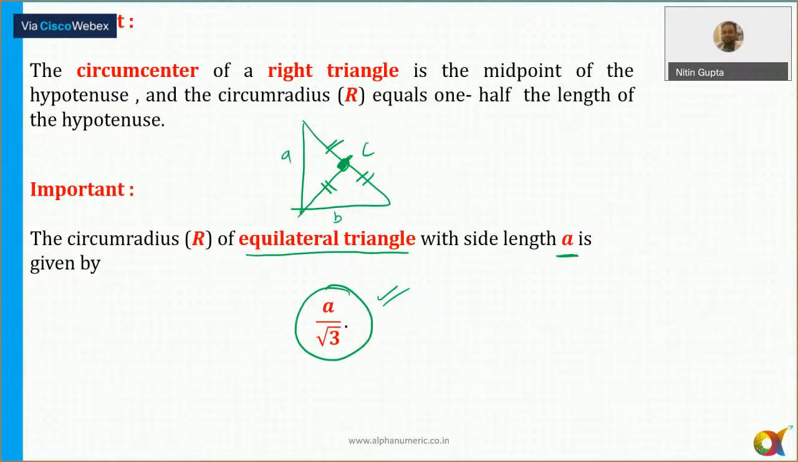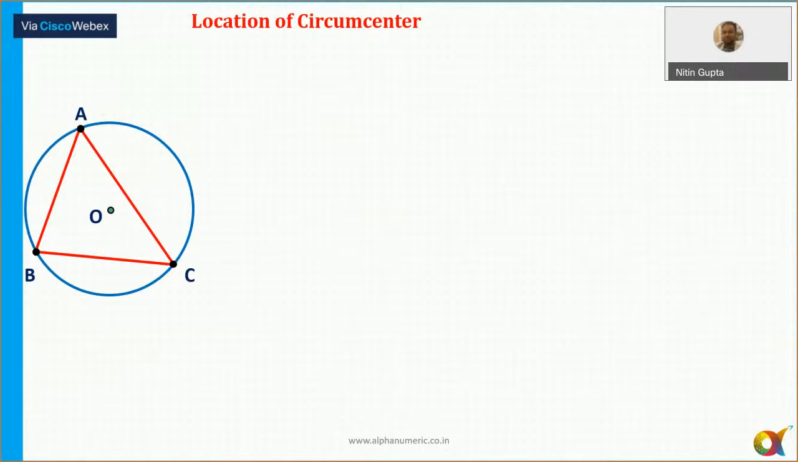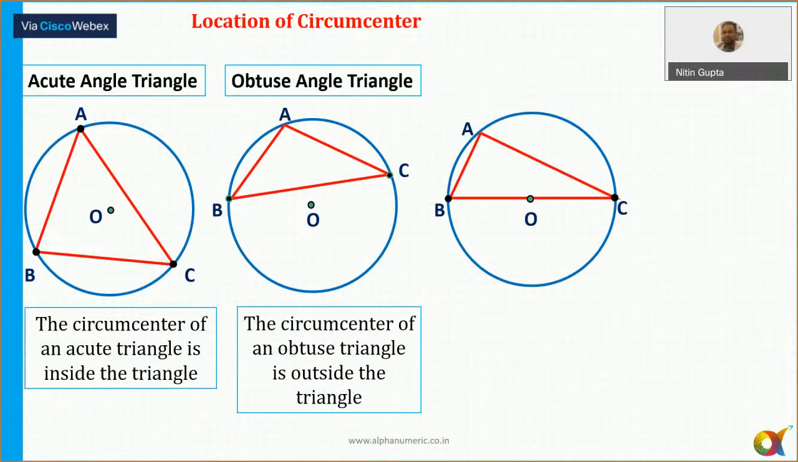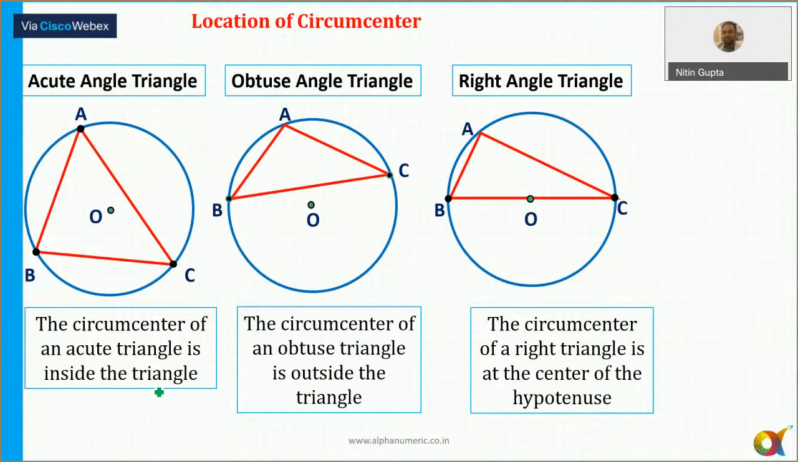Now next, if I say location of the circumcenter. Circumcenter of a triangle, it can lie inside, as well as it can lie outside, as well as it can lie on the triangle also. Okay. The circumcenter of a triangle, it can lie inside the triangle. Okay. For acute angle triangle, it is always inside. For obtuse angle triangle, it is always outside. And for right angle triangle, it is always the center of the hypotenuse here. And that's the reason that if I join A to O, तो ये तीनों रेडियस ही होगा ना, इसलिए ये तीनों लेंथ.